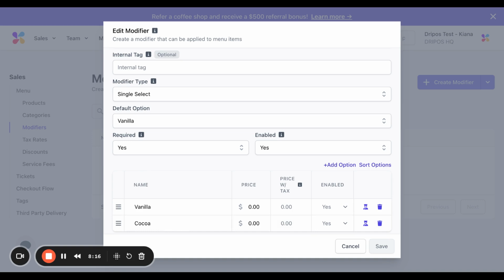And finally is enabled. Here you can select if you would like the modifier to be available on your shop's order app and order website. If this is set to no, the modifier will not display on your mobile ordering platforms. However, regardless of what you set it to, it will still display on your point of sale.